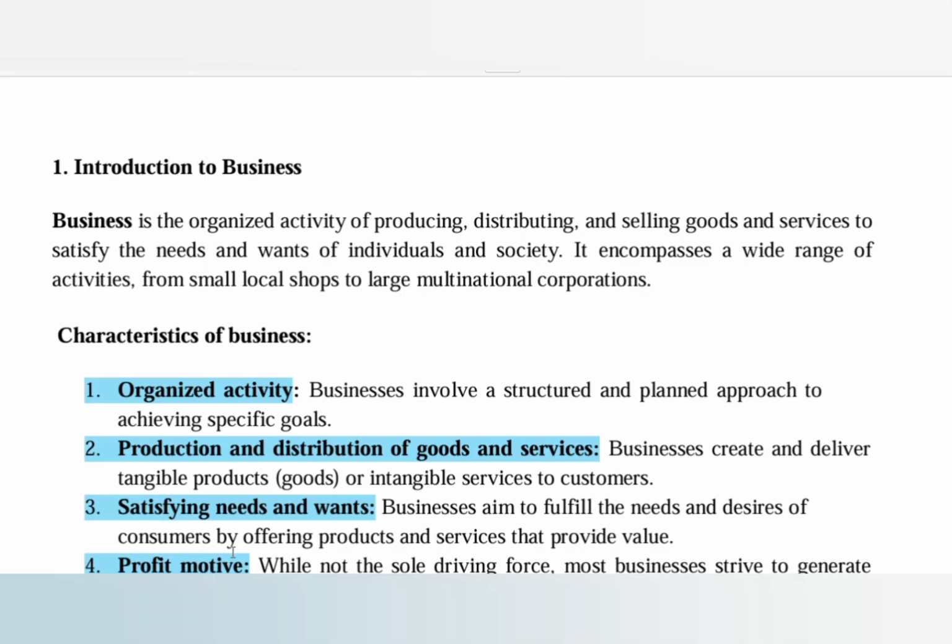Satisfying needs means business solves problems. How does it solve our problems? A real example: I'm hungry, so I go to a restaurant. When I need internet, I go to Jio. When I need a phone, I go to a phone shop, Samsung or anything.